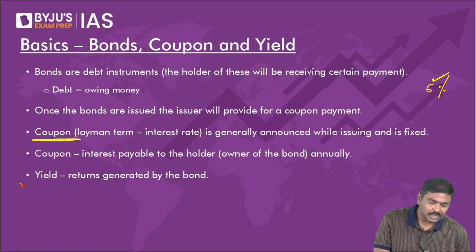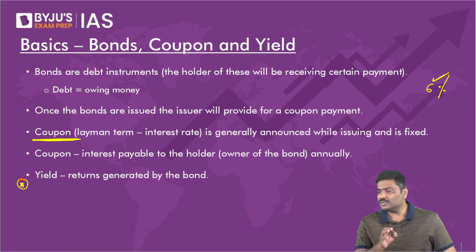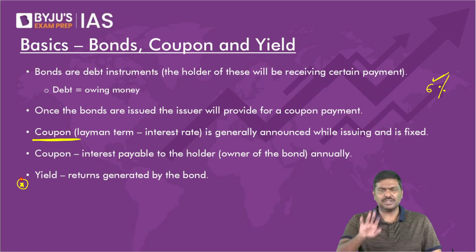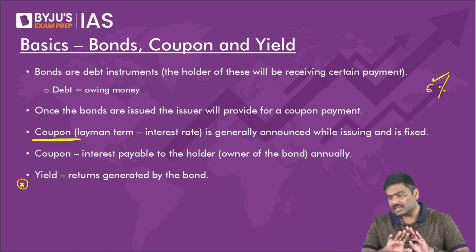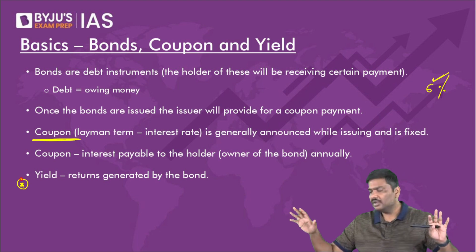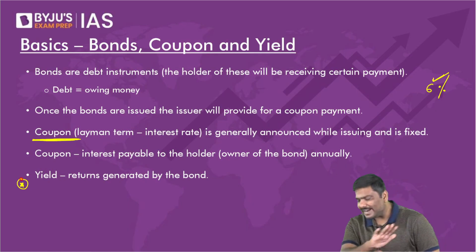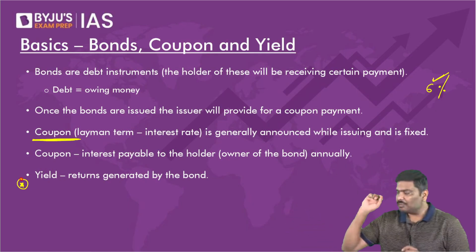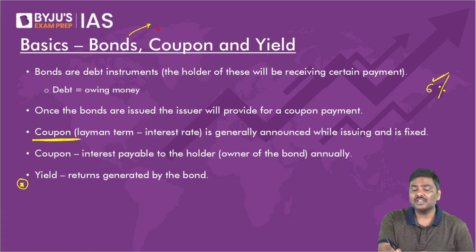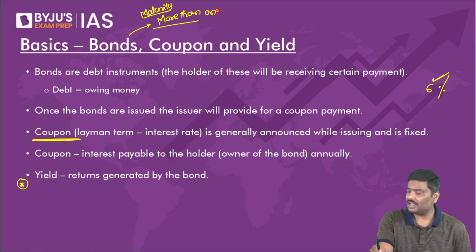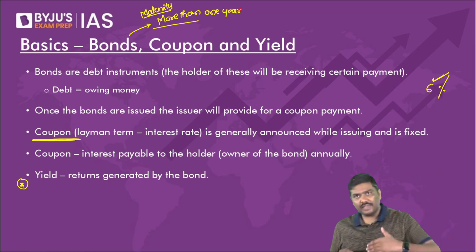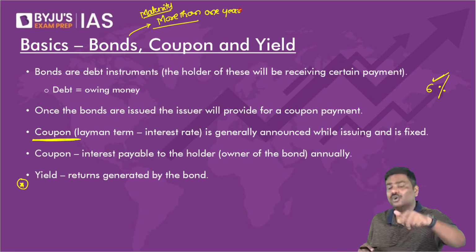Now there is one more term, yield rate. I'll come to this. Have patience. Now, is the concept of bond okay with all of you? Anybody has got any kind of problem with the term bond? And remember one more term here. Bonds generally have a maturity period of more than 1 year. That is basically they will mature. Tenure is more than 1 year.